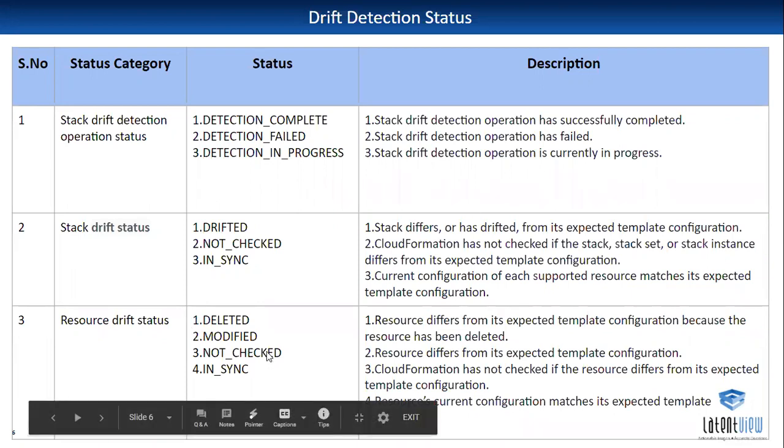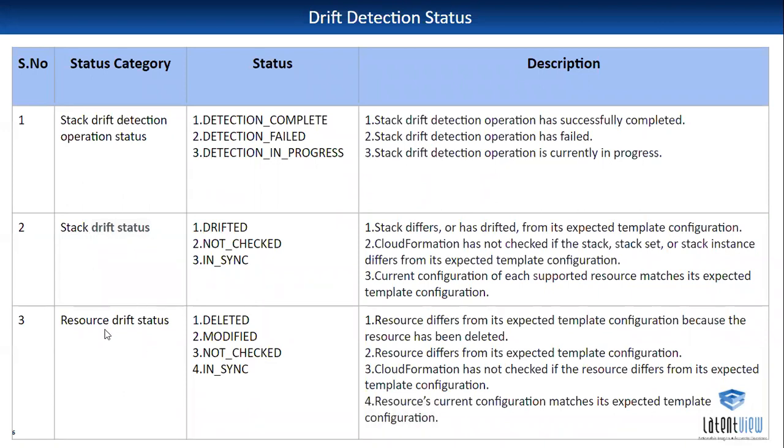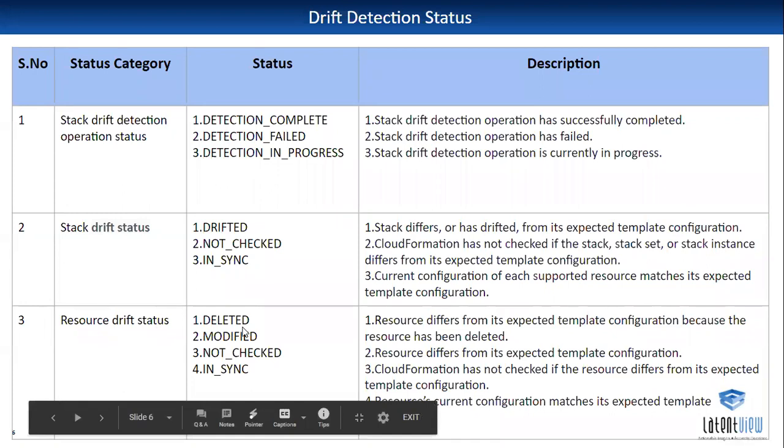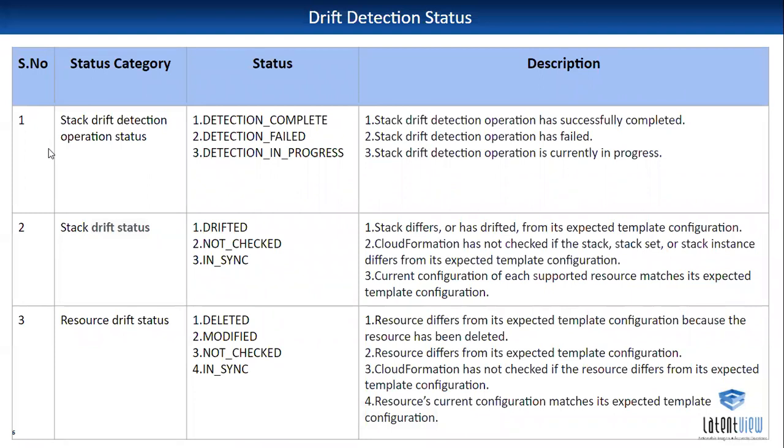This second row is the stack drift status. The third one is the resource drift status: the resource got deleted, the resource is modified, the resource is not checked, or the resource is in sync. This is the status at resource level. The second one above is the status at stack level. The first one is for operations level. These three statuses are maintained in AWS drift detection. This is generally how the drift detection concepts work.